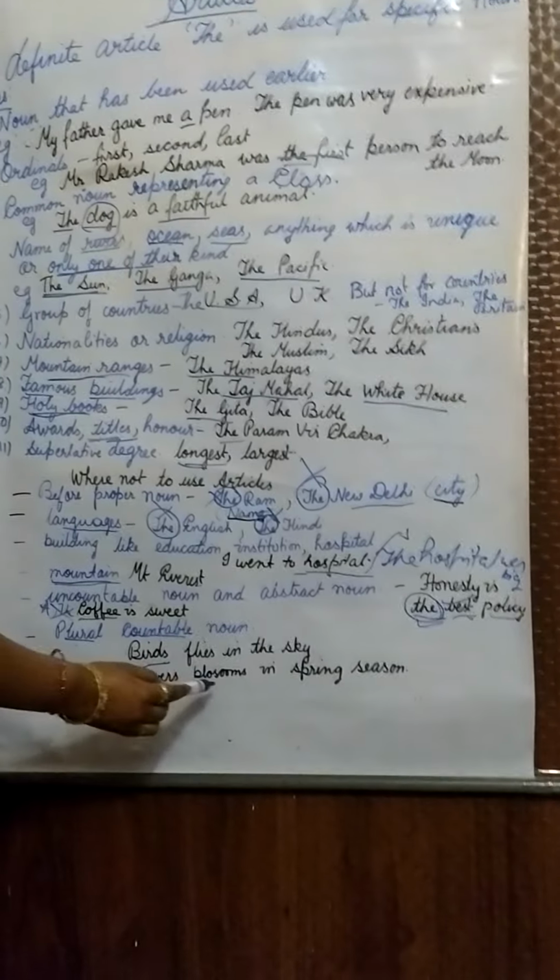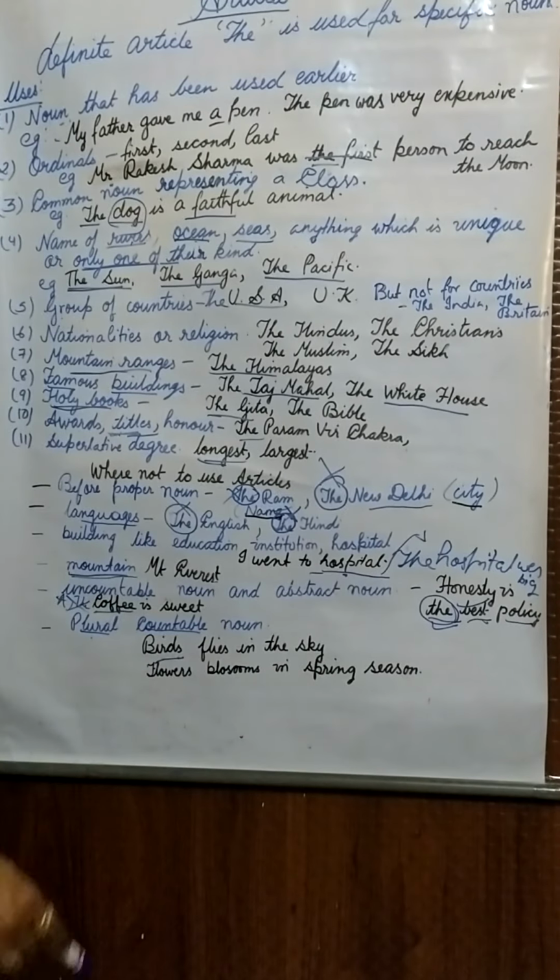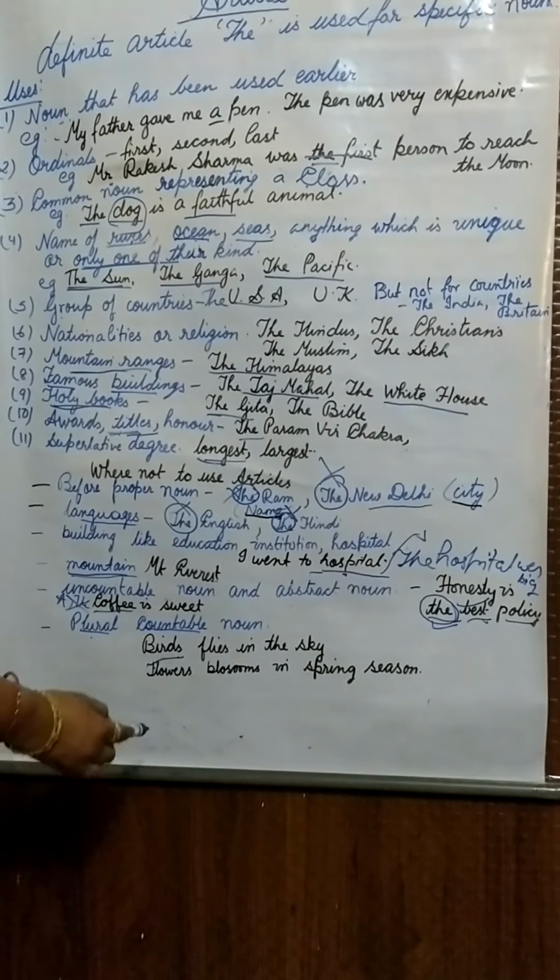Same, flowers blossom in spring season. So here again flowers are plural countable noun. So it is plural in number. So before plural noun we will not use any article.